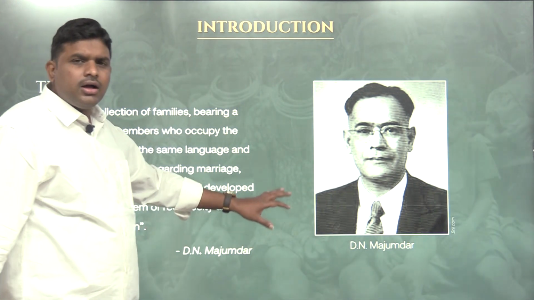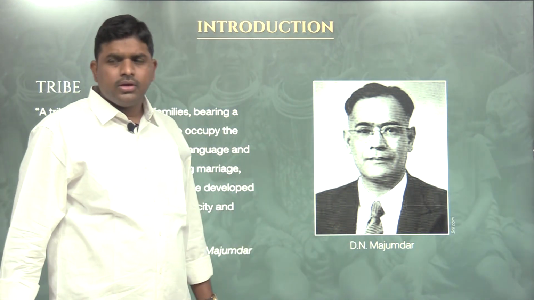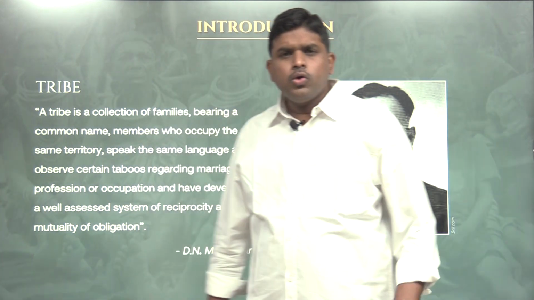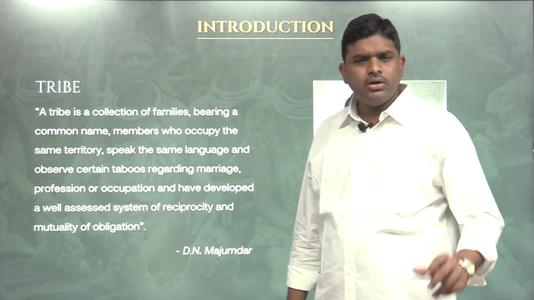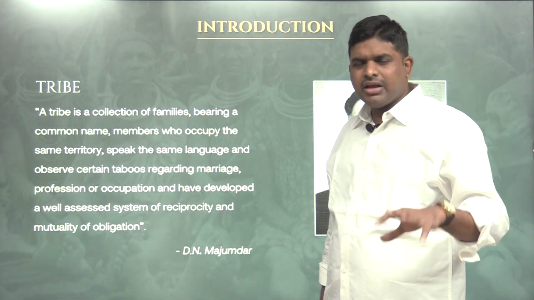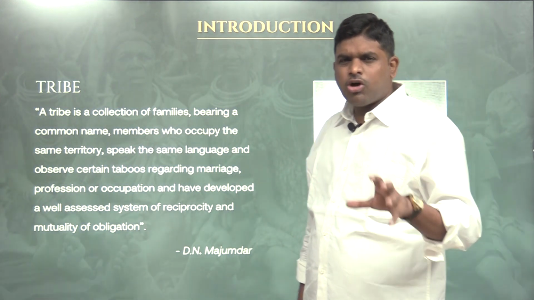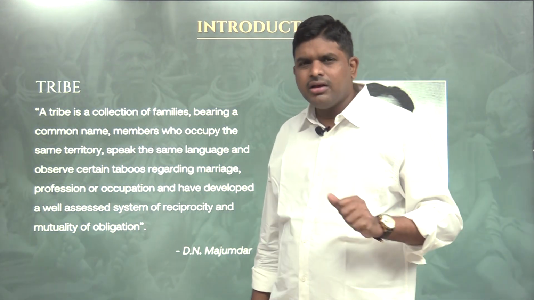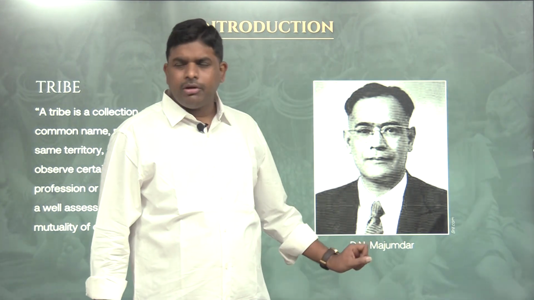D.N. Majumdar defined who are tribes. What I told you will be almost the same. This is the tribal definition according to anthropologist D.N. Majumdar, a famous Indian anthropologist.